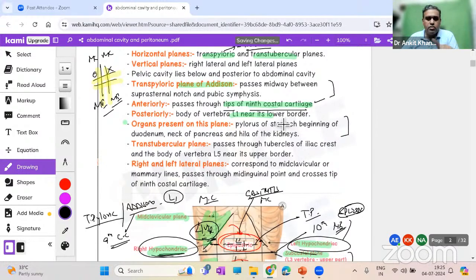At this level, normally we have the pylorus of the stomach. Then we also have the duodenum, the neck of the pancreas, and the hilum of the kidneys. In fact, let me add a couple more structures. Apart from all of this, we also have the end of the spinal cord. In adults, the spinal cord ends at the lower border of L1, or at the L1-L2 junction. So the terminal part of the spinal cord lies at the transpyloric plane. So we have the neck of the pancreas, the duodenum, the pylorus of the stomach, the hilum of the kidneys, and the terminal part of the spinal cord. So this plane is important.